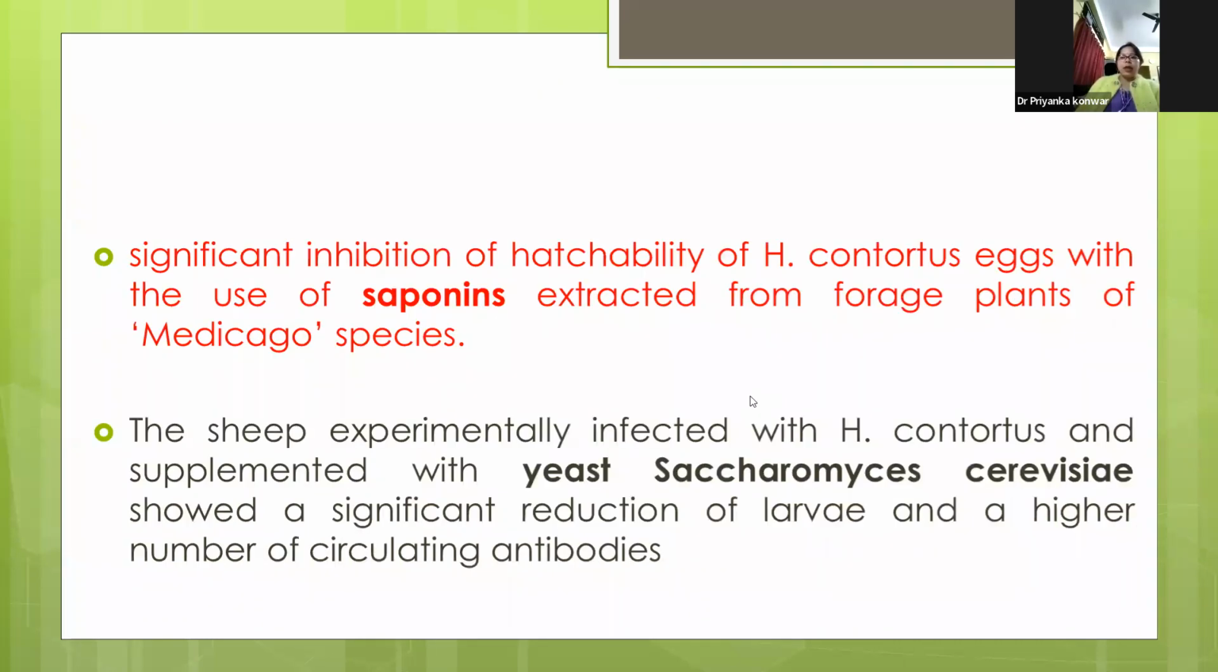Now, next is the saponin extracted from forest plants. Whatever saponin is present has a significant effect on the eggs or the population of Haemonchus contortus. Sheep experimentally infected with Haemonchus contortus and supplemented with yeast Saccharomyces cerevisiae showed a significant reduction of larvae and a higher number of circulating antibodies.